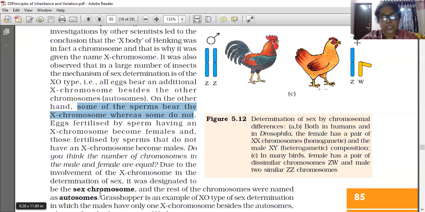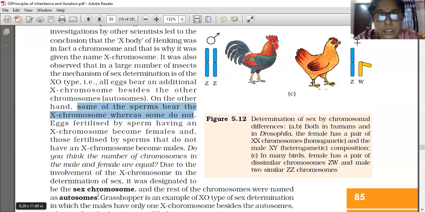I already told that autosomes do not have any part in sex determination, but sex chromosomes determine the sex. In human beings, a total of 23 pairs of chromosomes are there. Of those, 22 are autosomes, meaning they are not participating in sex determination.